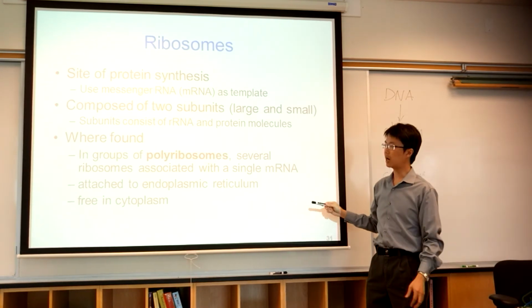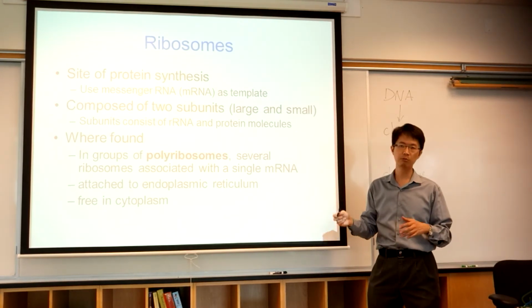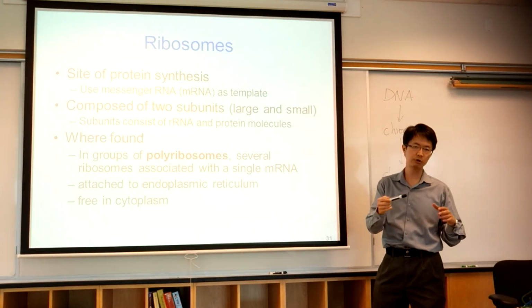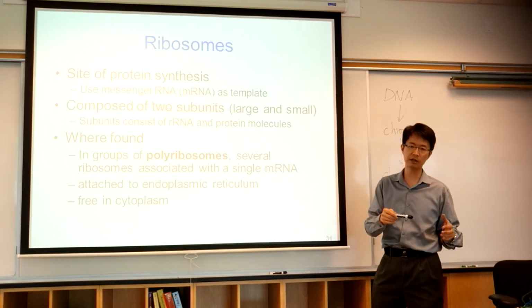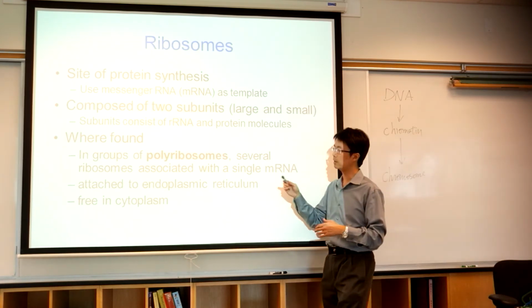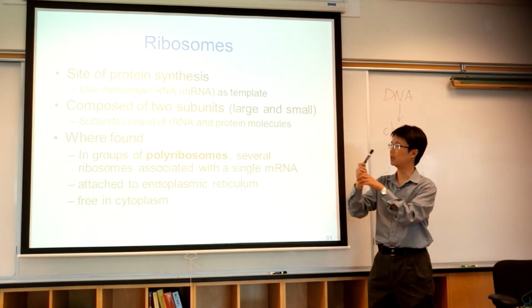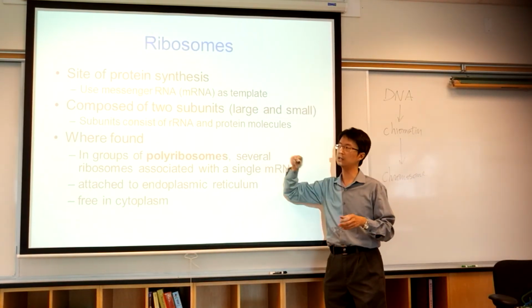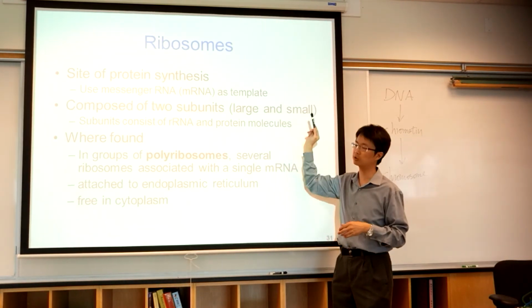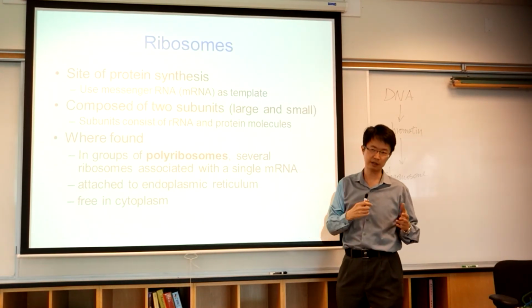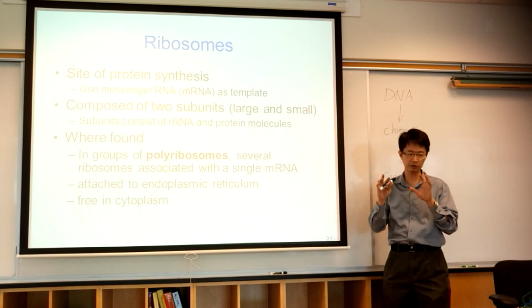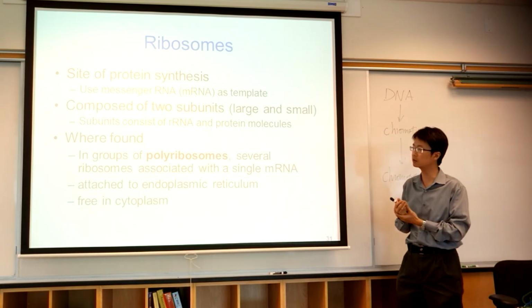And after you make it, rRNA will move from the nucleus to the cytoplasm through the nuclear pore, and then rRNA will become the ribosome. They will group together with other protein, and then they will form the ribosome, the large and small subunit. Now it makes sense. That's why the nucleus is very important. A lot of things are made inside the nucleus.